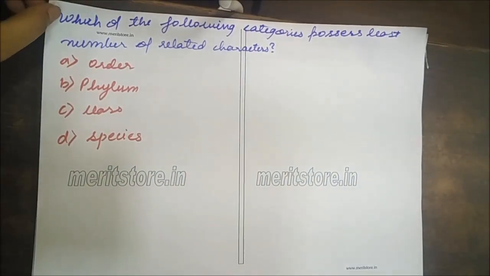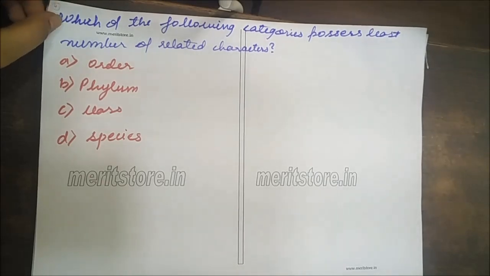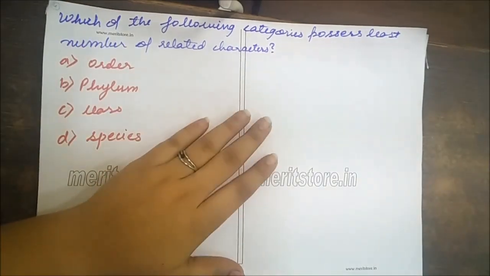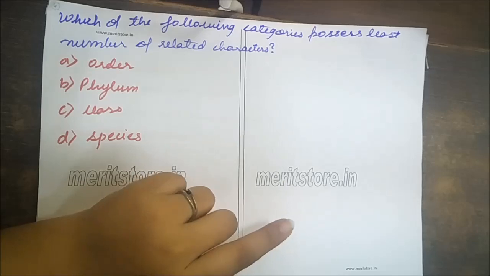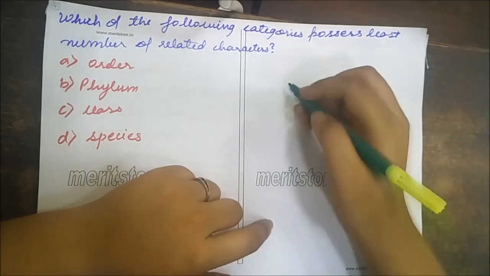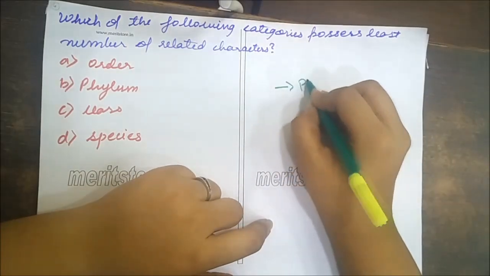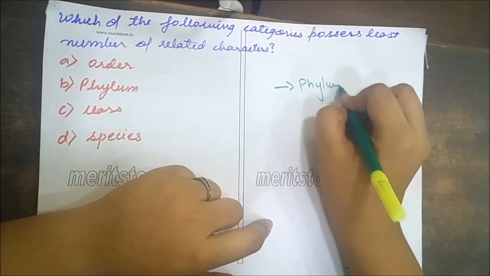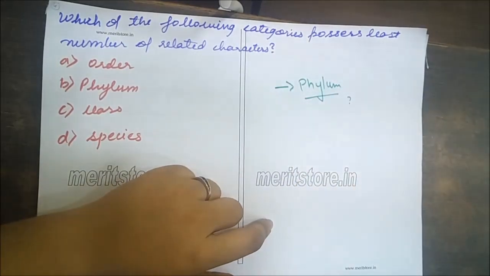Let's move on to the next question. Which of the following categories possesses least number of related characters? Order, phylum, class, or species? And the answer for this is phylum. Let's know why.